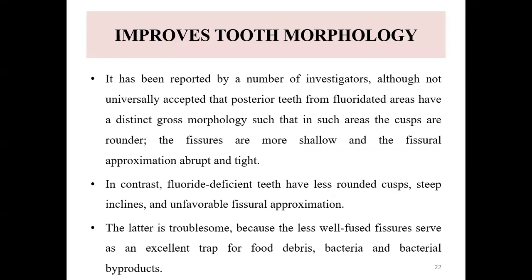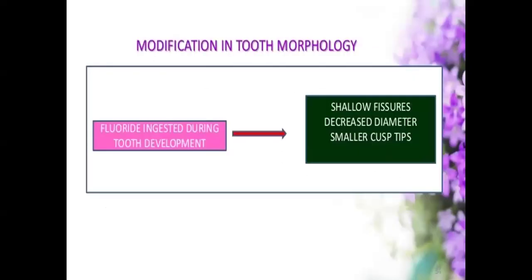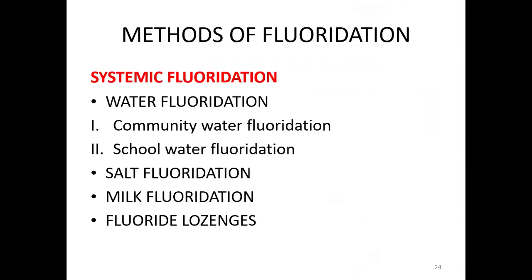Last is the improvement of tooth morphology. It has been reported by a number of investigators, although not universally accepted, that posterior teeth from fluoridated areas have a distinct gross morphology: the cusps are rounder, the fissures are more shallow, and fissure approximation is abrupt and tight. In contrast, fluoride-deficient teeth have less rounded cusps, steep inclines, and unfavorable fissural approximation. The latter is troublesome because the less well-fused fissures serve as an excellent trap for food debris, bacteria, and bacterial byproducts. So this is the modification in the tooth morphology.